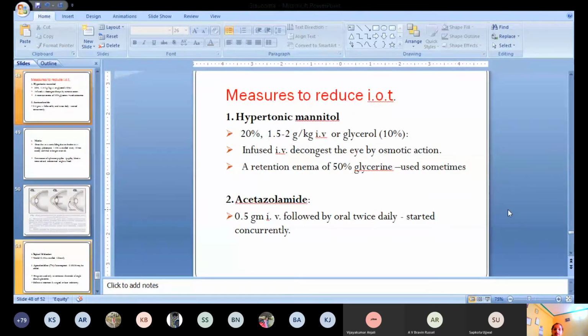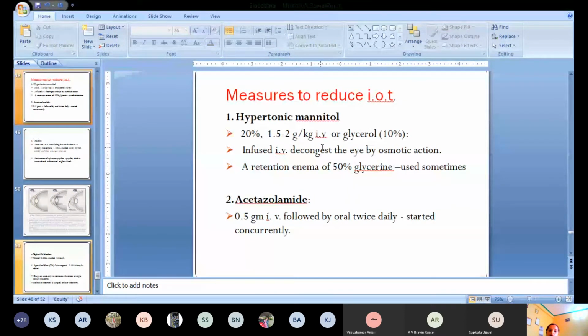So how will you treat this angle closure glaucoma or acute congestive glaucoma? There are many drugs which can be combined to decrease the intraocular tension very fast, okay. So the first one is hypertonic mannitol. This is a very effective drug in acute congestive glaucoma that decreases the aqueous humor very fast. It should be given by the intravenous route, 20 percent, 1.5 to 2 gram per kg intravenously.